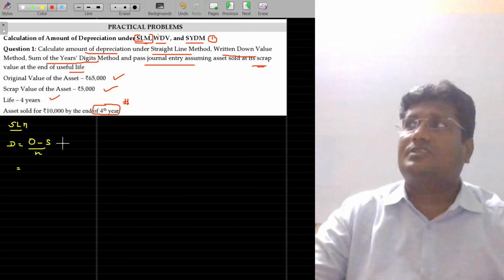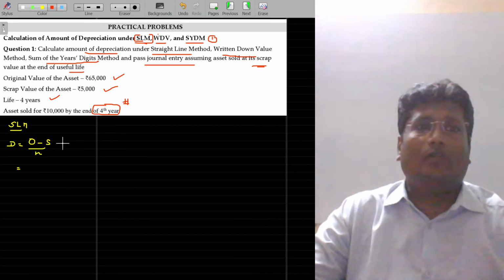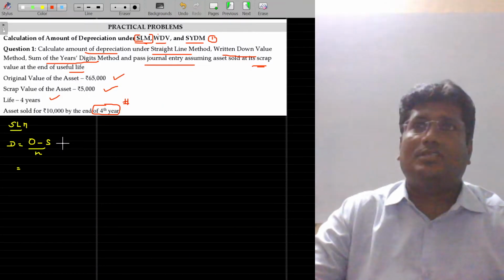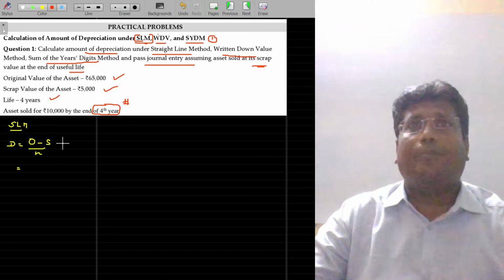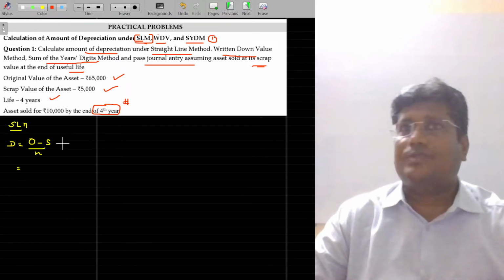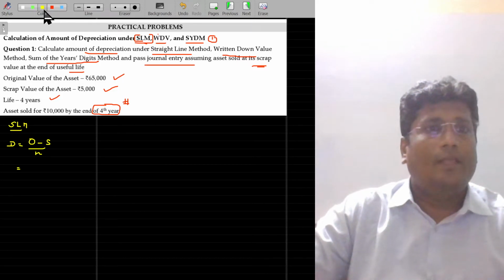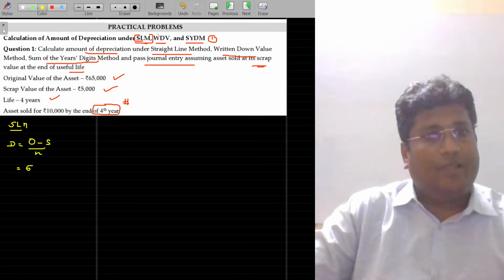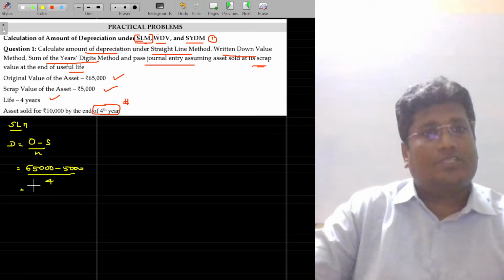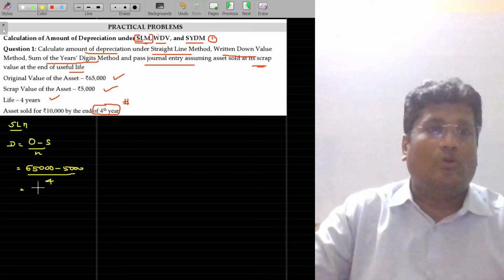I purchased it for 65,000 rupees. It will be only 5,000 rupees by the end of the fourth year, which means you are losing 60,000 rupees over a period of 4 years. Per year you are losing 15,000 rupees. Is that okay? Let's see here. 65,000 minus scrap value of 5,000, and life being 4 years: 65,000 minus 5,000 divided by 4 gives 15,000, which is the amount of depreciation.